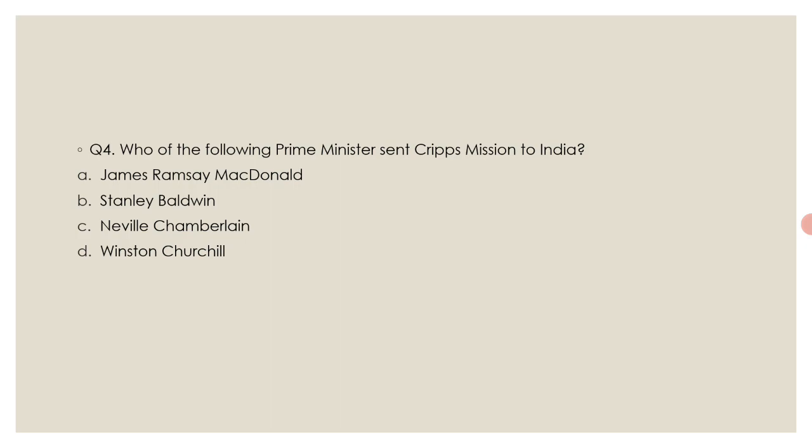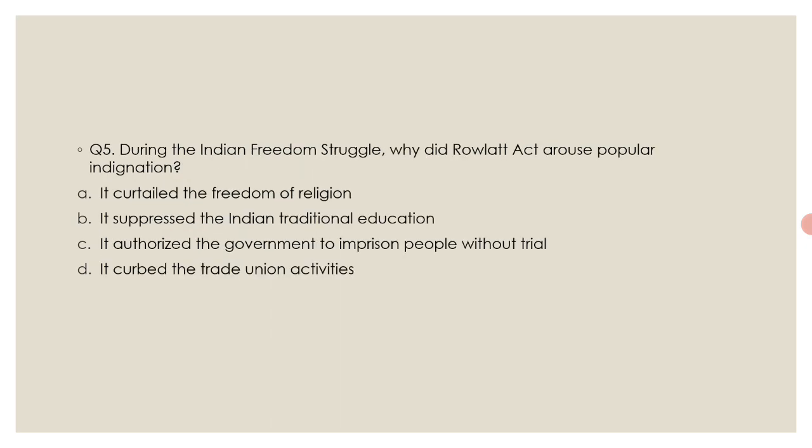As we all know, it was the period during the Second World War, which was from 1939 to 1945. Moving to the next question. During the Indian freedom struggle, why did the Rowlatt Act arouse popular indignation? Here the options are option A, it curtailed the freedom of religion, option B, it suppressed the Indian traditional education, option C, it authorized the government to imprison people without trial, and option D, it curbed the trade union activities. Here the correct answer is option C, it authorized the government to imprison people without trial.